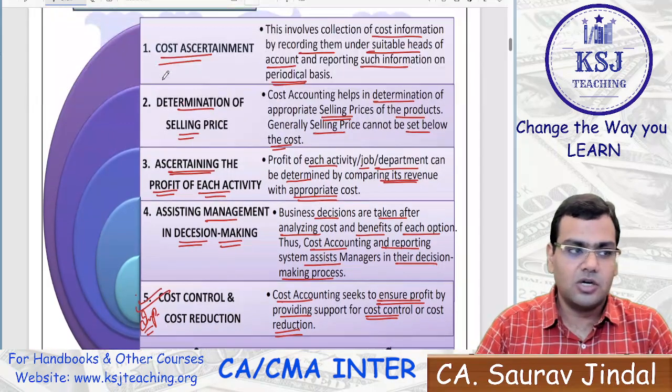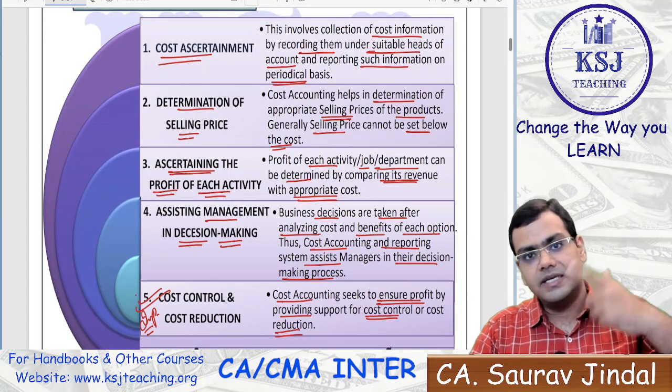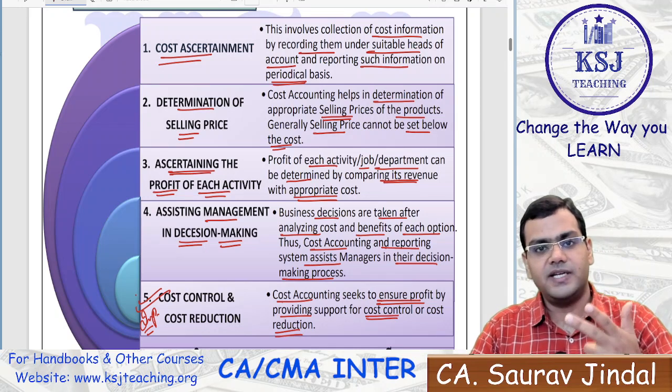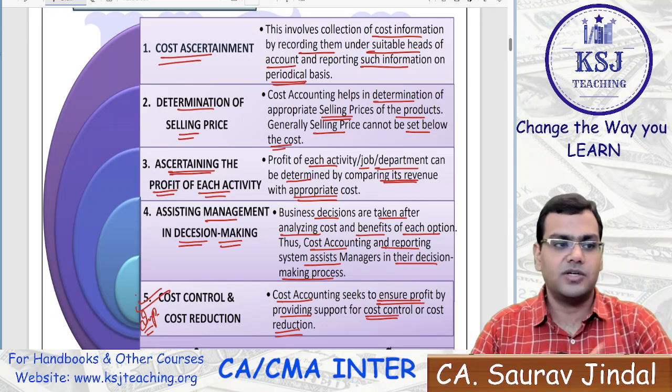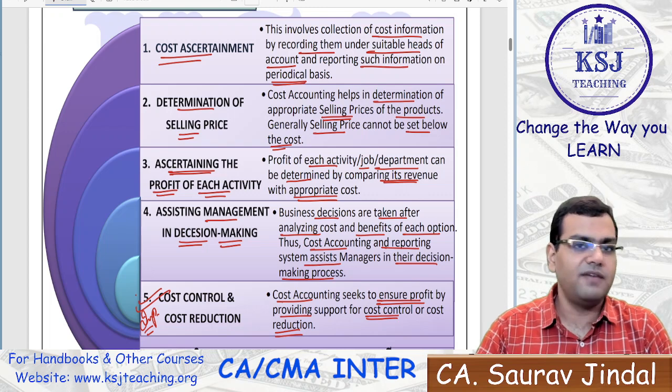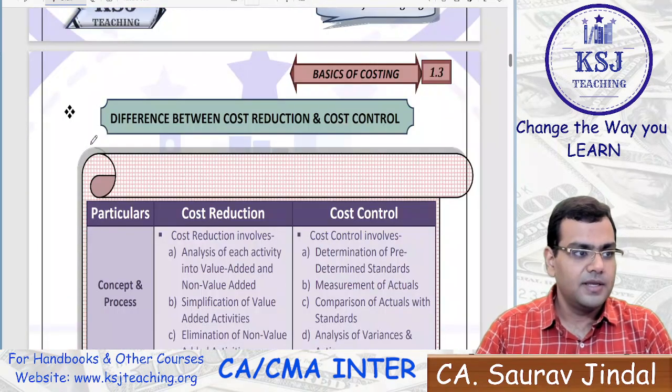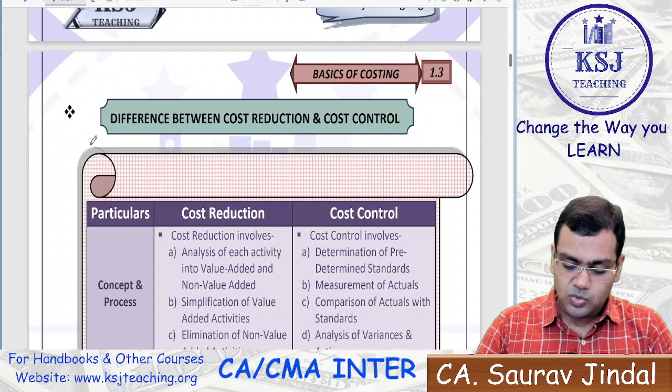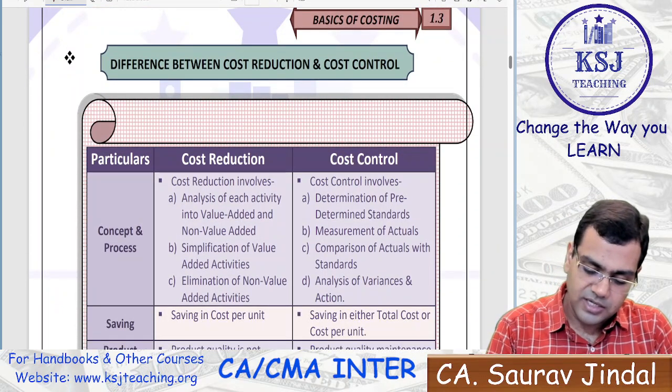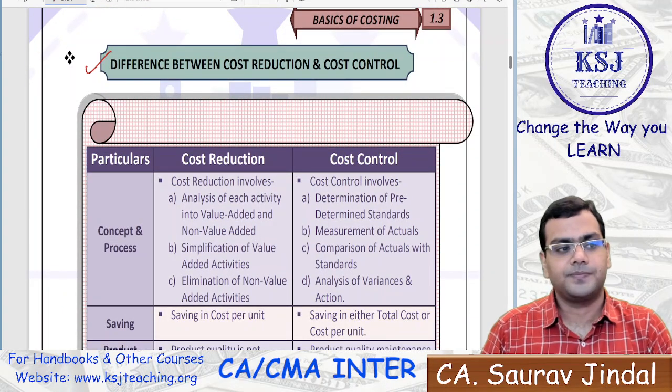So there are five objectives that we have discussed, majorly ascertaining the cost, selling price, then profits, then managerial decision making, then cost reduction and cost control. So there are five major objectives. Clear? Okay, moving on to the next one, that is the difference between cost reduction and cost control.